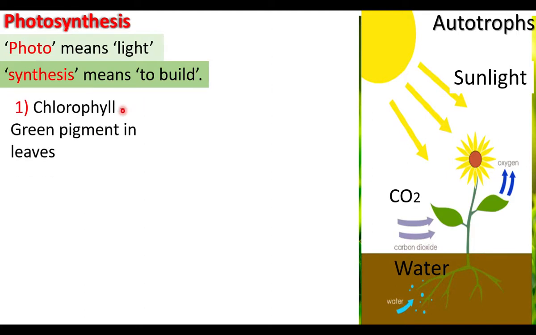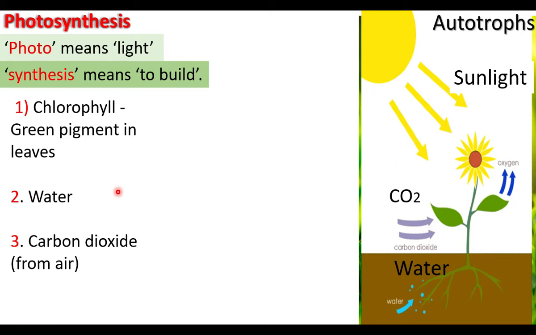Chlorophyll present in the leaf is necessary for photosynthesis. It is a green pigment in leaves. The second thing needed for photosynthesis is water. Plants absorb water from the soil. Carbon dioxide is taken from air, and sunlight is available during daytime. Sunlight, carbon dioxide, water, and chlorophyll pigment are necessary for photosynthesis.